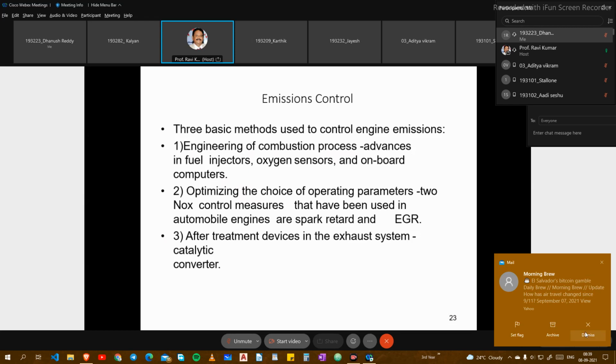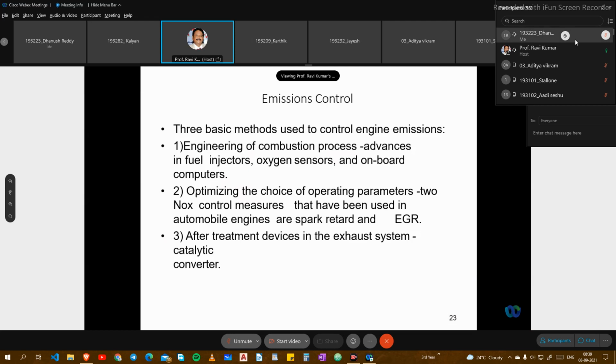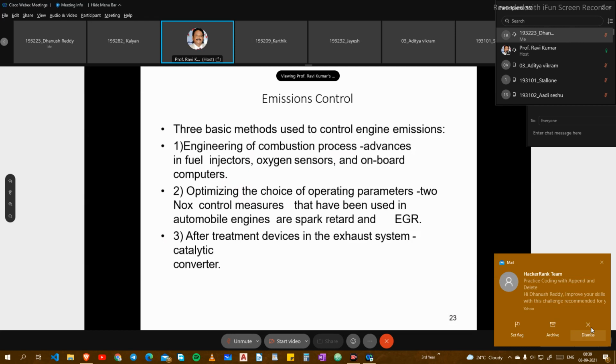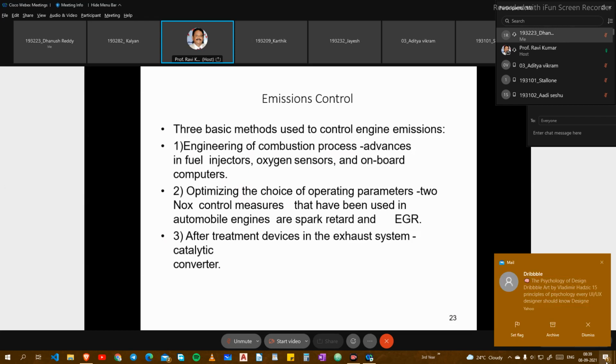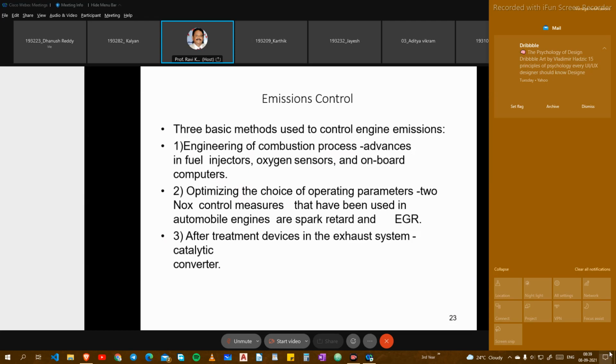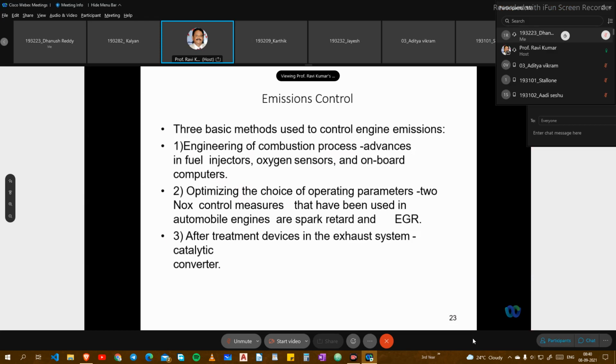I told you already, whenever you travel in a city or crowded places, there is a lot of pollution. Whenever you travel outside, particularly in a forest area, the engine sound is very smooth, the engine movement is very smooth, and very good combustion happens. In a forest you also feel relaxed, with a good percentage of oxygen in the air. If you have a good percentage of oxygen in the air, your breathing and health will be good. Particularly in hospitals, whenever a patient is struggling, they use oxygen.